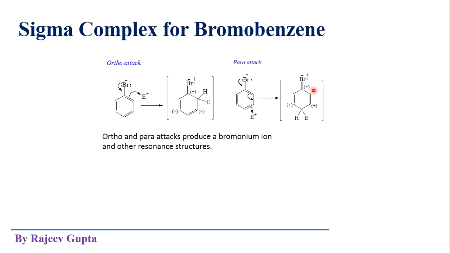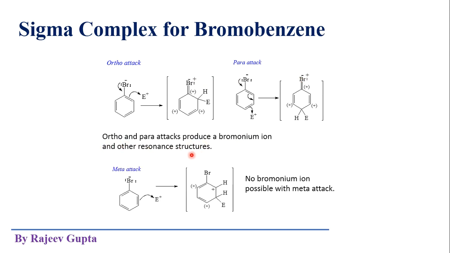So we can see that if para attack takes place, again we get this type of resonating structures where the positive charge comes on this bromine. So here we get one extra resonating structure where a positive charge comes on the bromine atom. So here we get a bromonium ion due to these resonating structures.